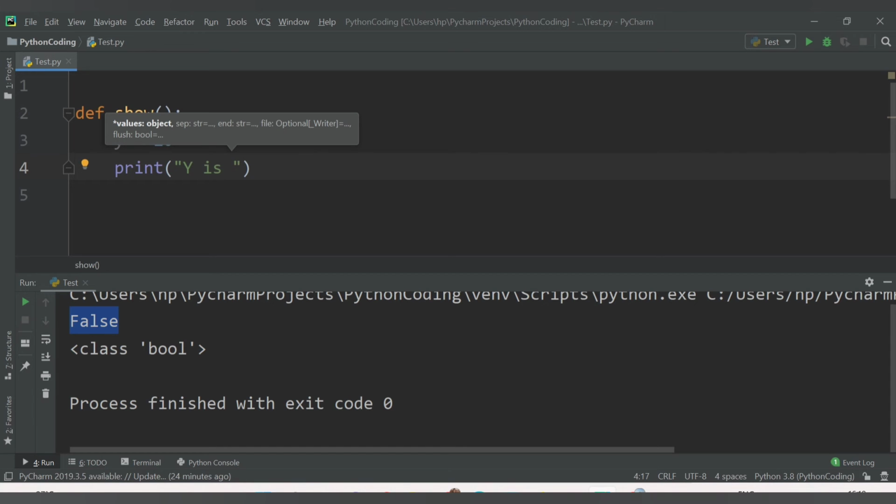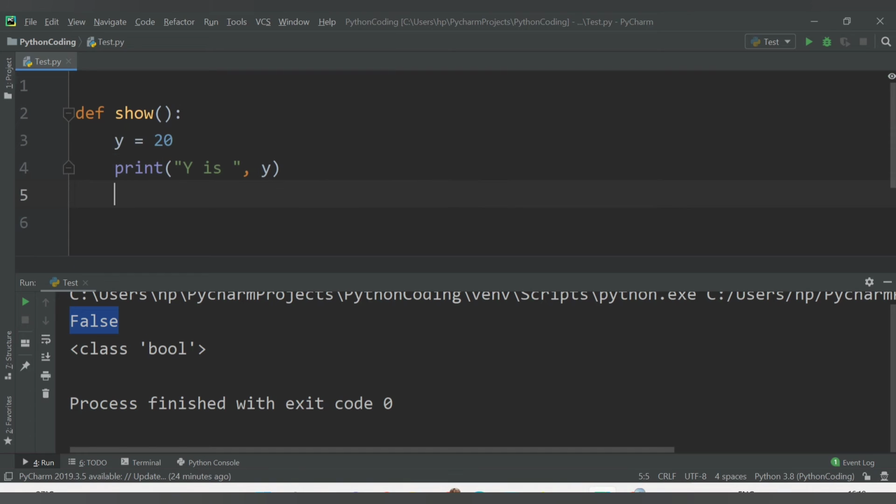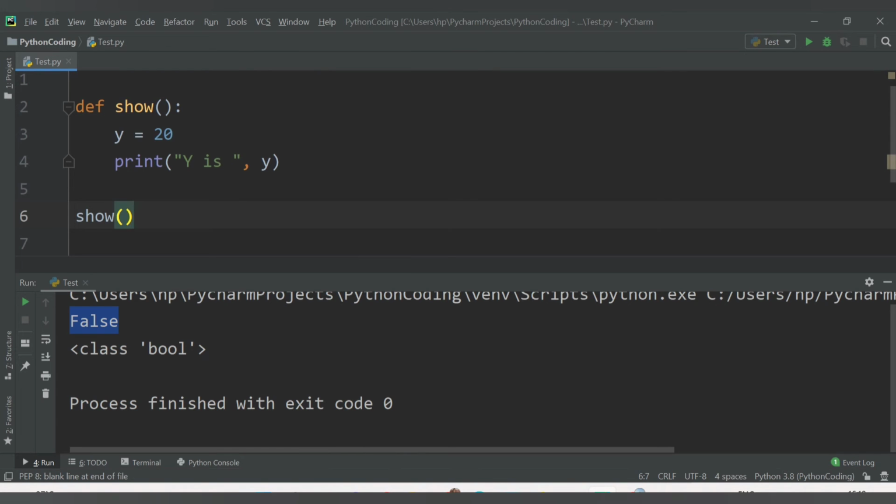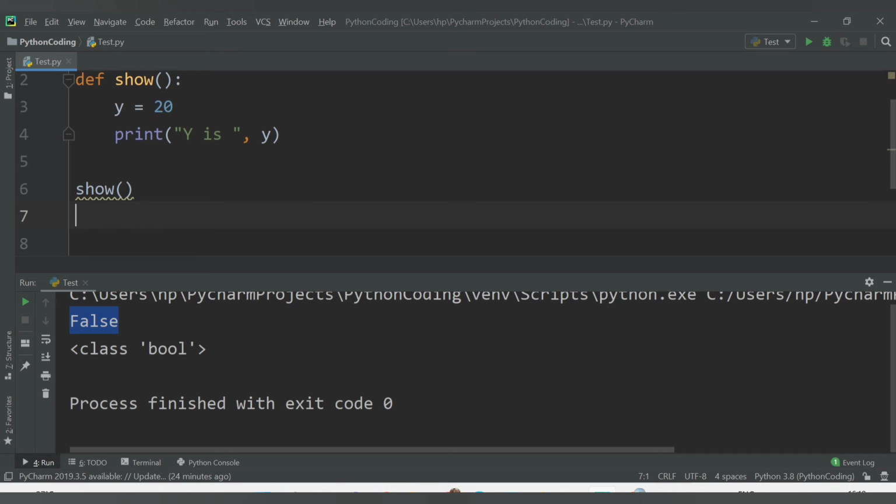y is, and then we will print the value of y, and we will come out of this function, and then we will call this function show. Once we call this function, after calling this function we will again print this statement.